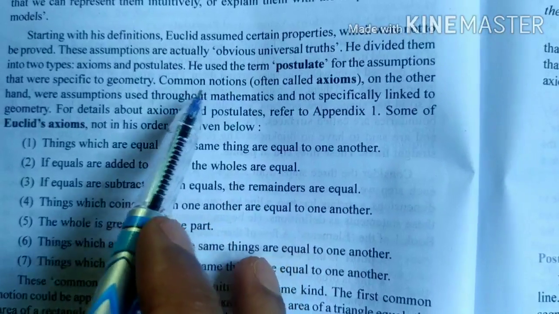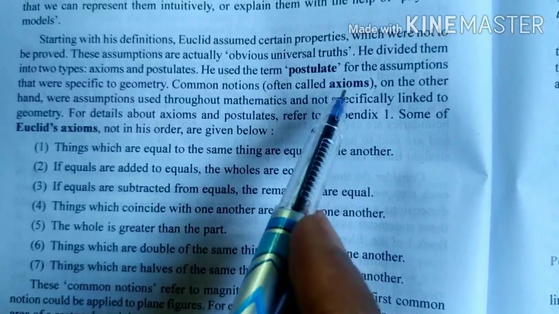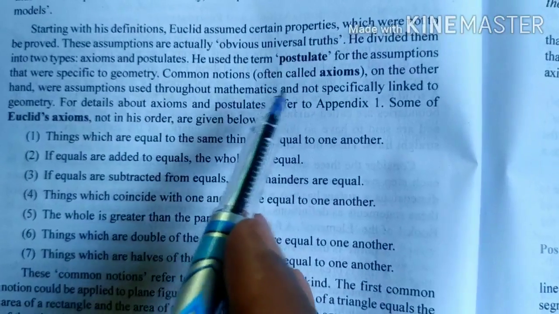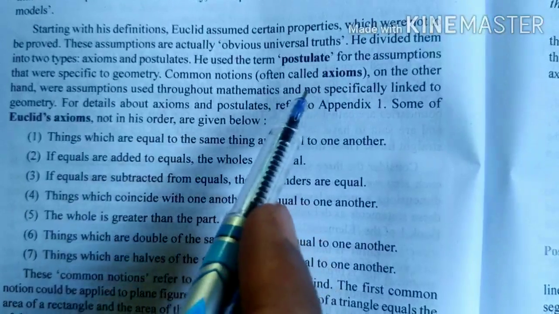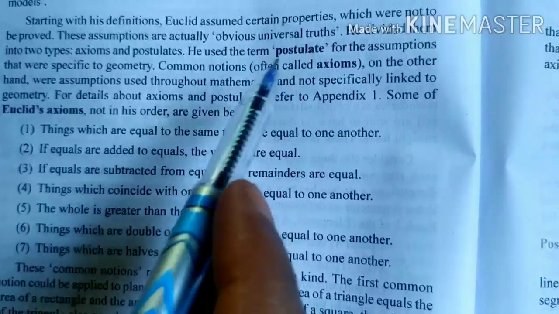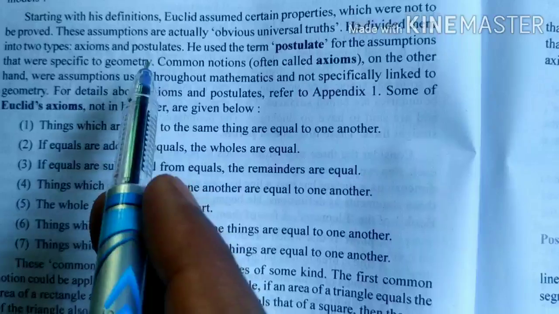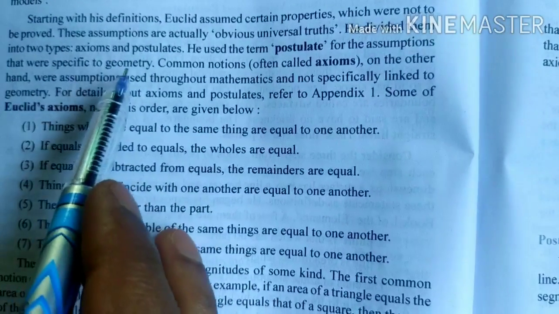And common notions are called axioms, the assumptions used throughout mathematics and not specifically linked to geometry. Postulates are assumptions, meaning we think they are correct, assumptions related to geometry.